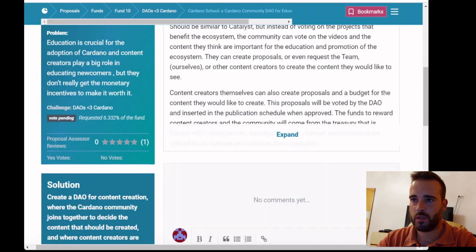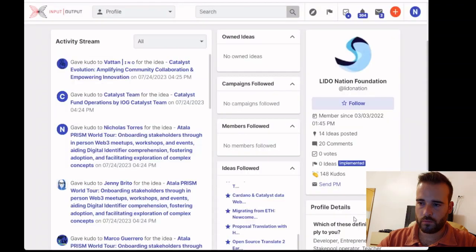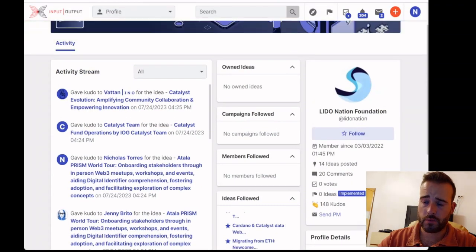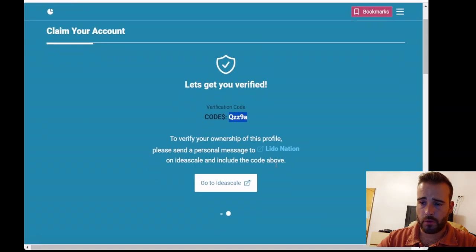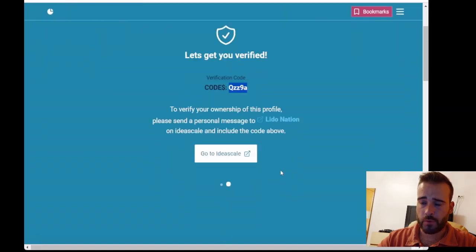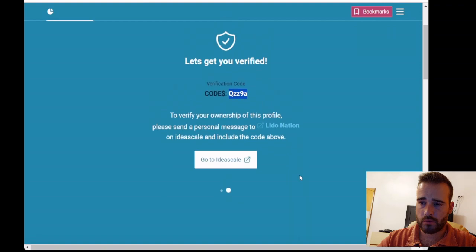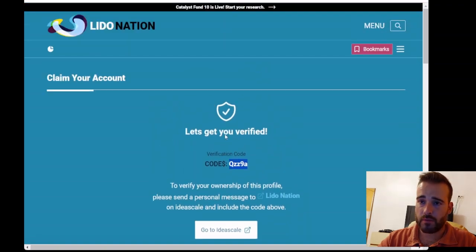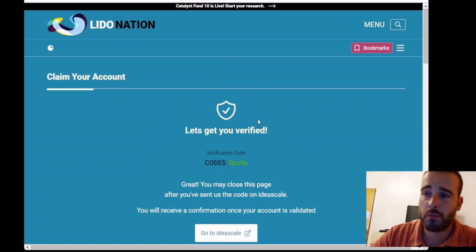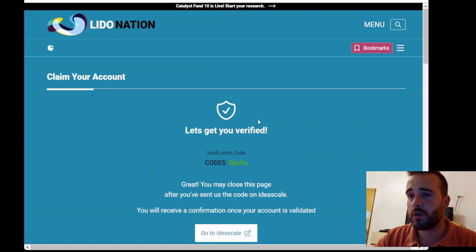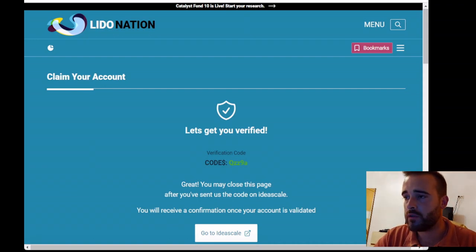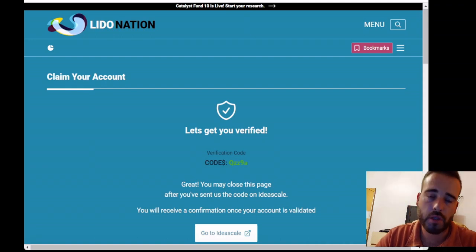Really simple, right? And then you just send your message, and it's done. Okay, and it will take a while for you to be able to validate your account, but soon you should get a message saying that your account has been validated. You receive a confirmation here on Lido Nation, and from that moment onwards, when you have your validation, you're able to upload a quick pitch from the dashboard and do all the kinds of improvements to your proposal.